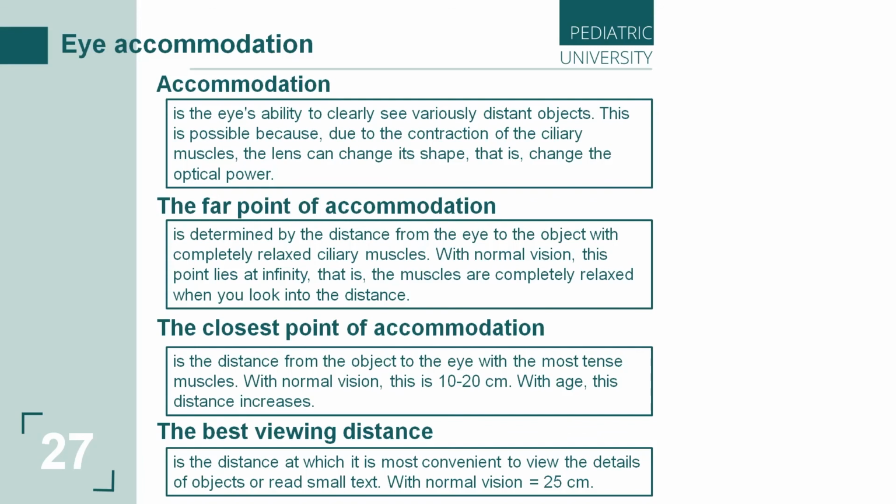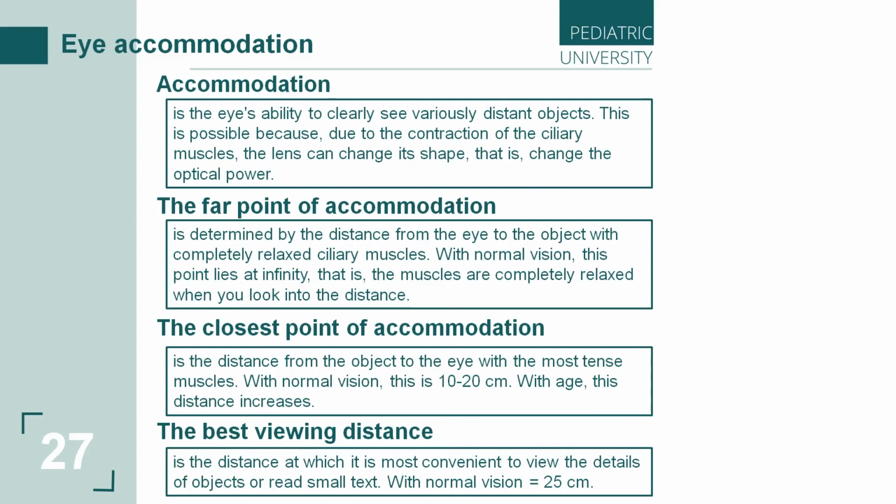Each person has a certain distance from the eye to an object at which it is convenient to examine small parts of the object or read small text.